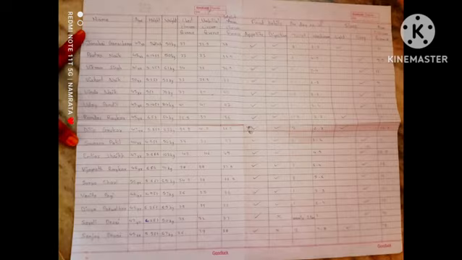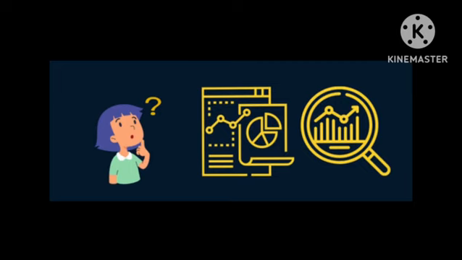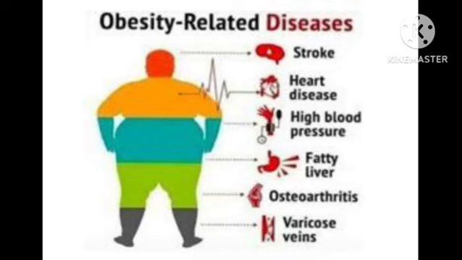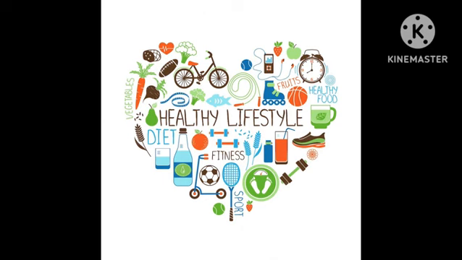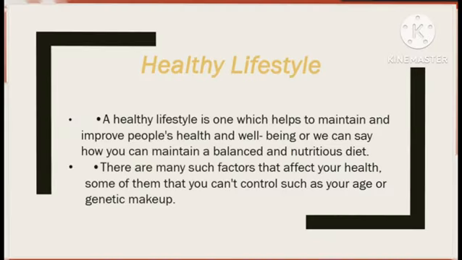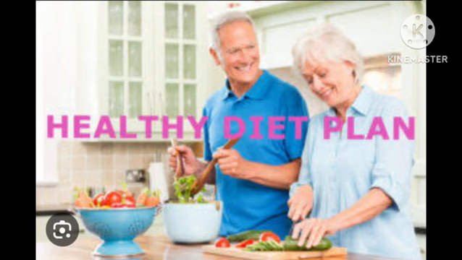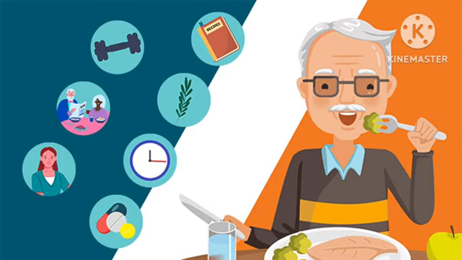With the help of all this data, I analyzed some important factors about their health condition and diseases occurring in this age. But first of all, we have to know what a healthy lifestyle is. A healthy lifestyle helps to maintain and improve people's health and well-being. There are many such factors that affect health. Being healthy means following a healthy diet, regular workout and other healthcare activities.